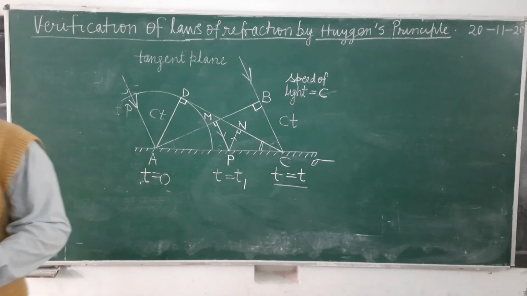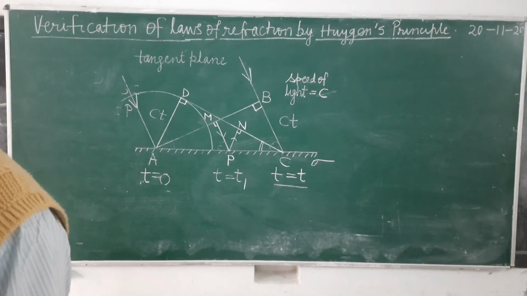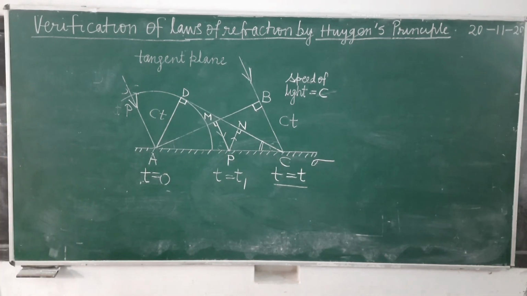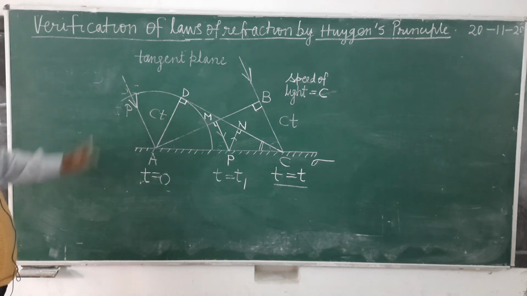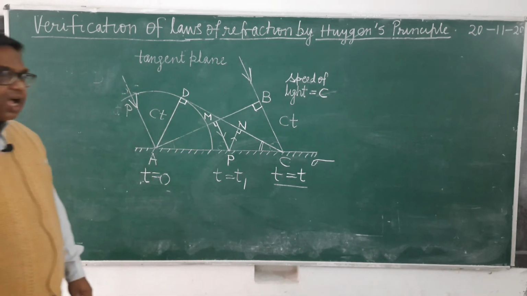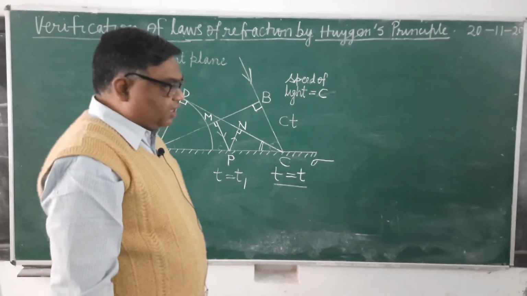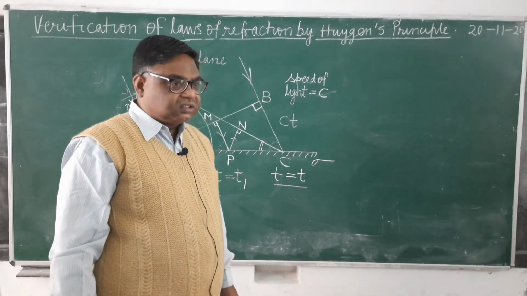Since P is an arbitrary point, therefore it will be true for all other points lying on the reflecting surface.